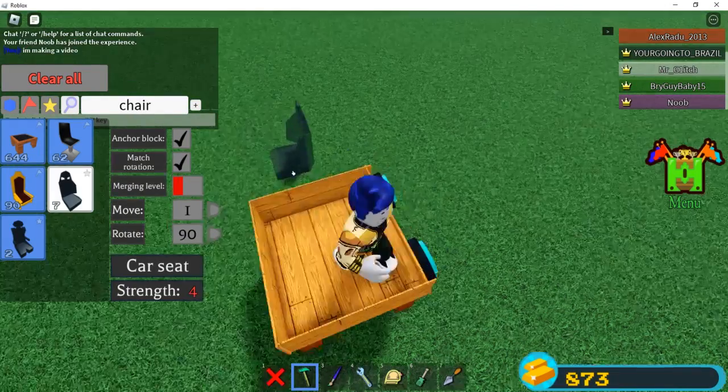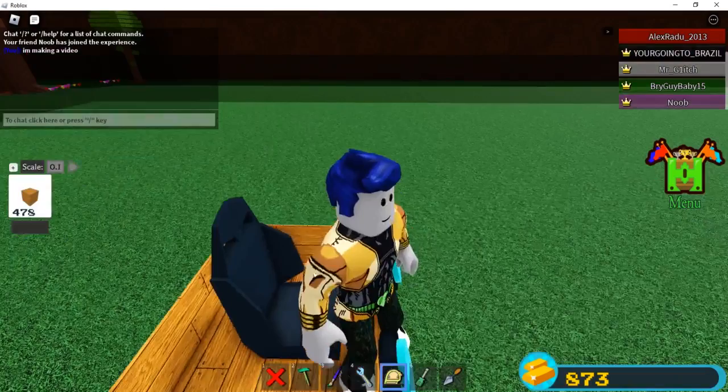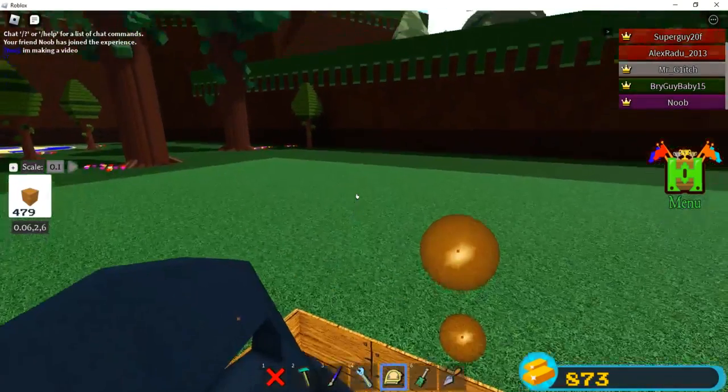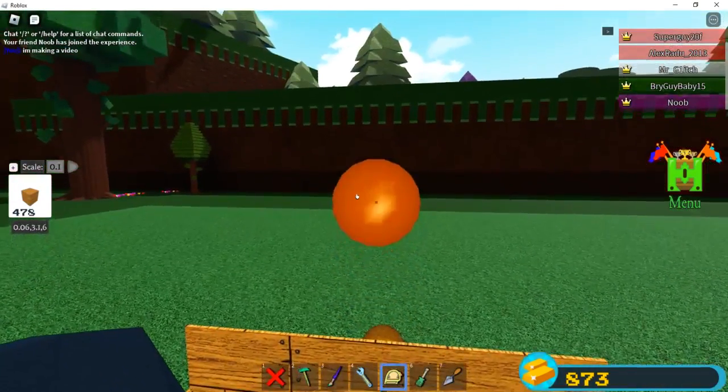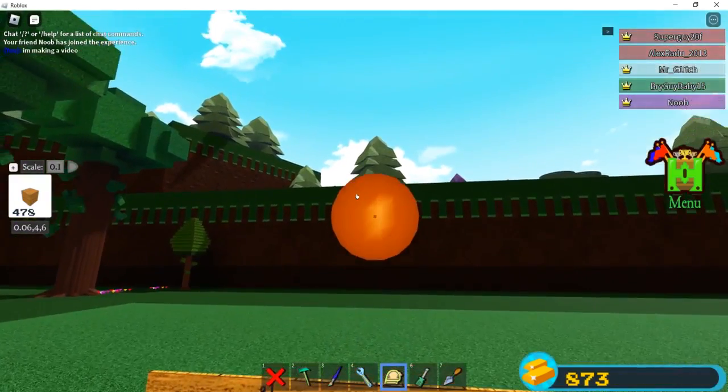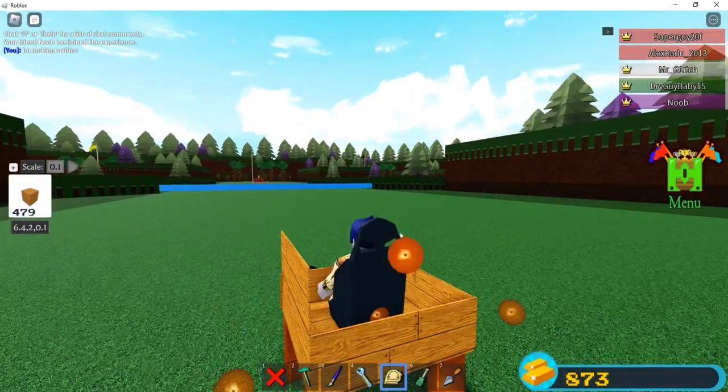And then you place your car seat. Then you make this as high as you want. For me, I'm just gonna make it 4 for each one.